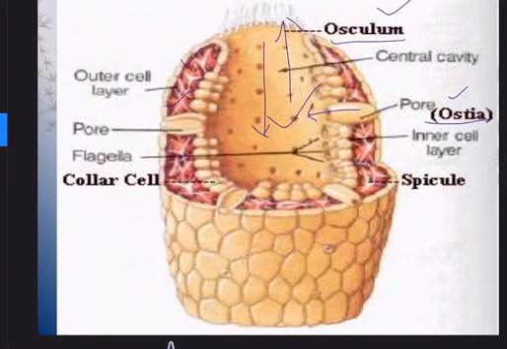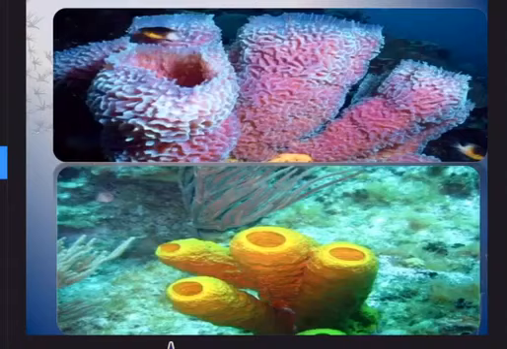And we can see further, look at this icon, it is a marine animal. You can see the osculum there, very clear, and you can see the exoskeleton with siliceous spicules. So this is the osculum, and these are the spicules. The exoskeleton is full of calcium.